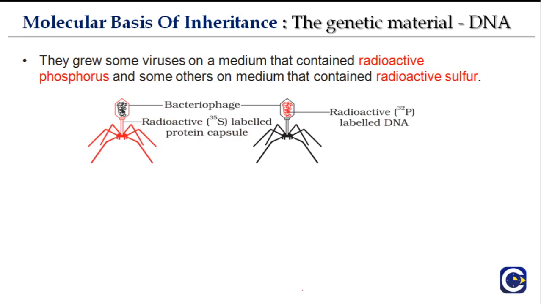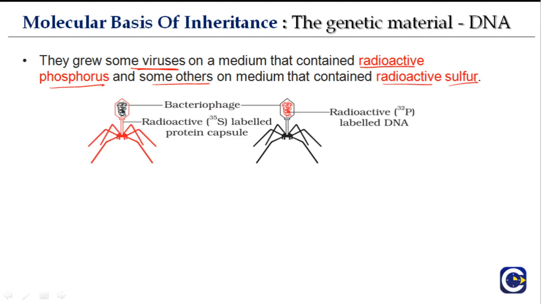So how was this experiment conducted? The first step was that they grew some viruses, or bacteriophages. Because in this case these viruses infect bacteria, they are called bacteriophages. They grew some viruses on a medium that contained radioactive phosphorus and some others on a medium that contained radioactive sulfur.